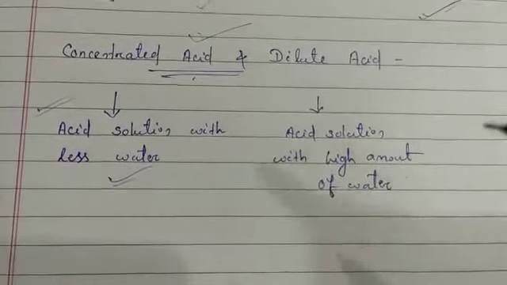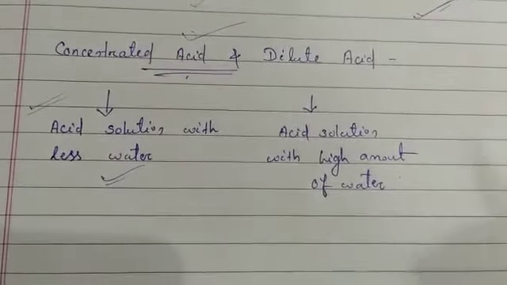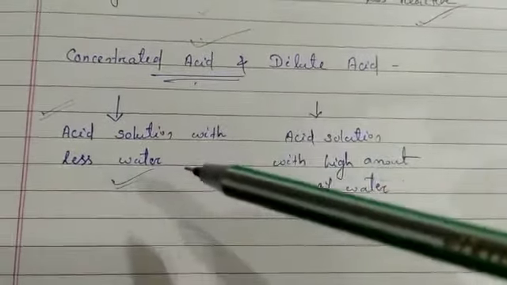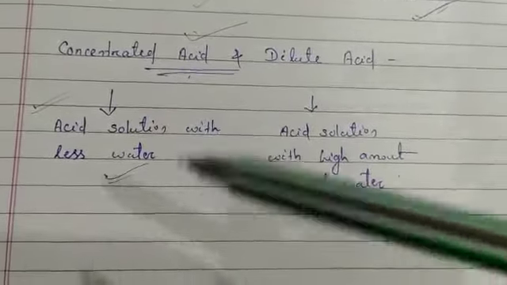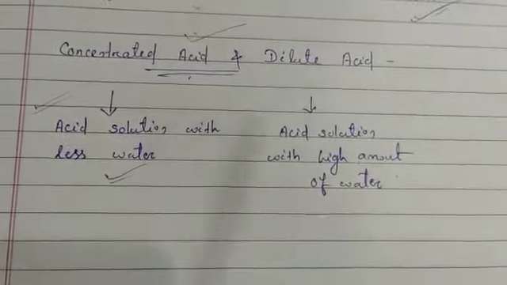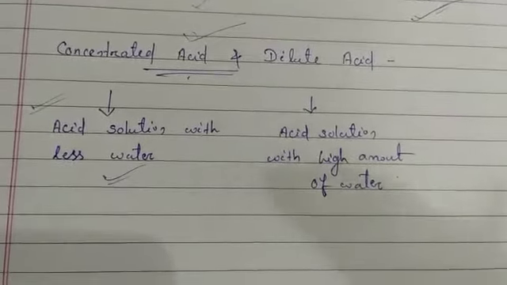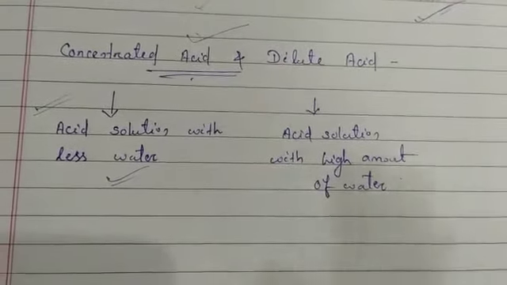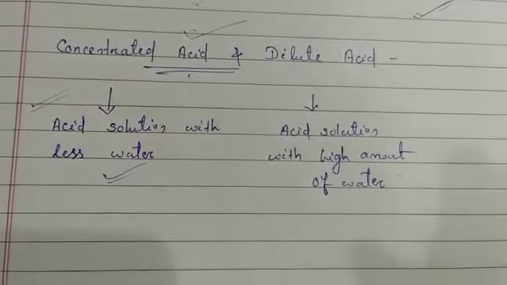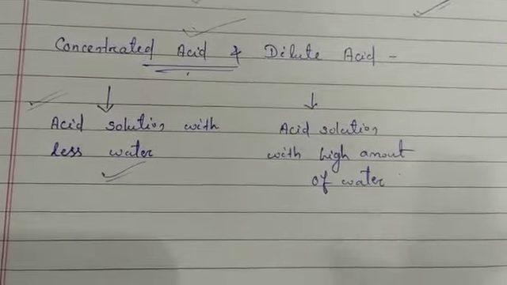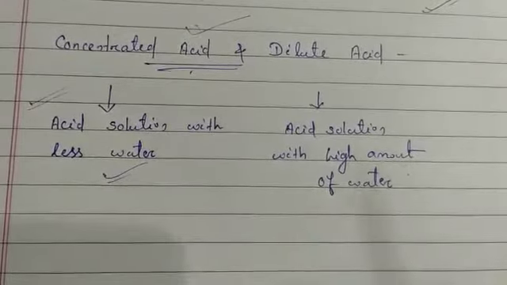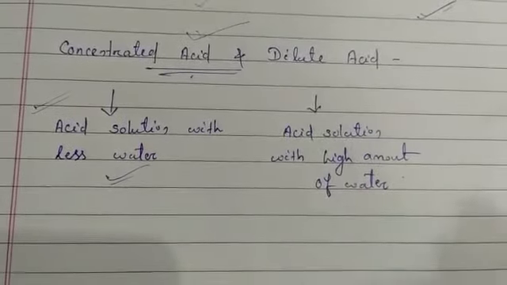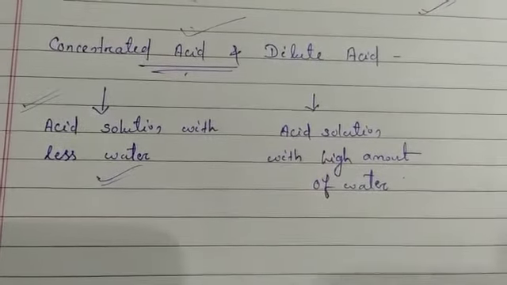Dilute acid means an acid solution with a high amount of water and less acid. Here the percentage of water is high, so it is dilute acid. Here the percentage of water is less, so it is concentrated acid. Concentrated acids are more corrosive than dilute acids. Dilute acids we can use in a general way, but concentrated acids you have to handle very carefully. Generally in the lab we use very dilute solutions of acid. For very rare reactions we use concentrated acids; otherwise in the lab we use dilute solutions of acids. So this is all about acids.